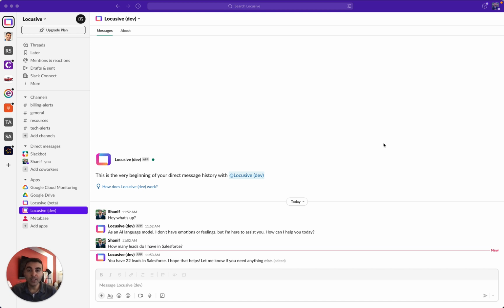I help companies connect their business data to ChatGPT so they can talk to their data. Now, last week I introduced the Locusive Slackbot, which I'm building to do just that. Here you can see a couple of example prompts that I've talked to ChatGPT using the Slackbot with. Something simple like, hey, what's up? Gave me a conversational response. I've also connected this bot to my Salesforce account, so I'm able to ask it questions about my pipeline.